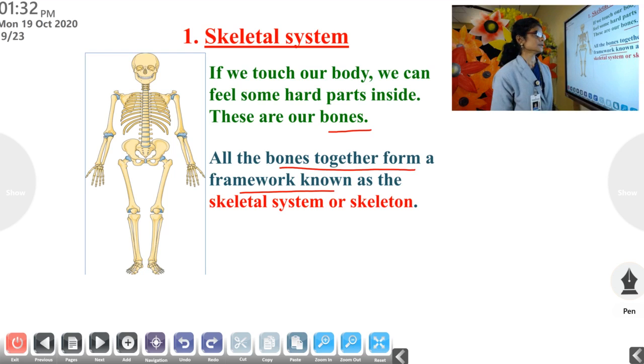It is known as the skeletal system or skeleton. Once more, all the bones of our body form a framework, known as the skeletal system or skeleton. Clear children?